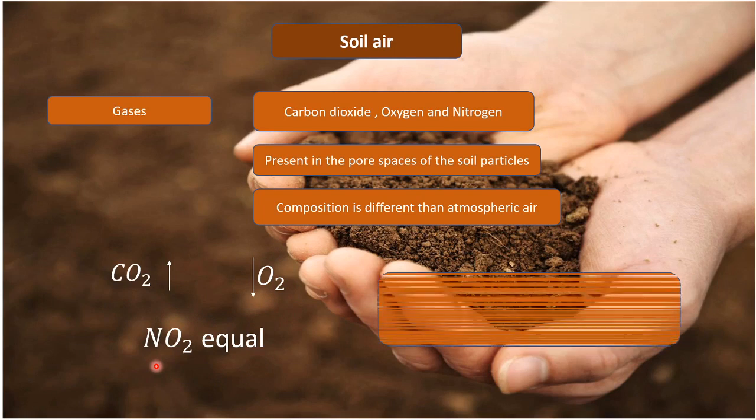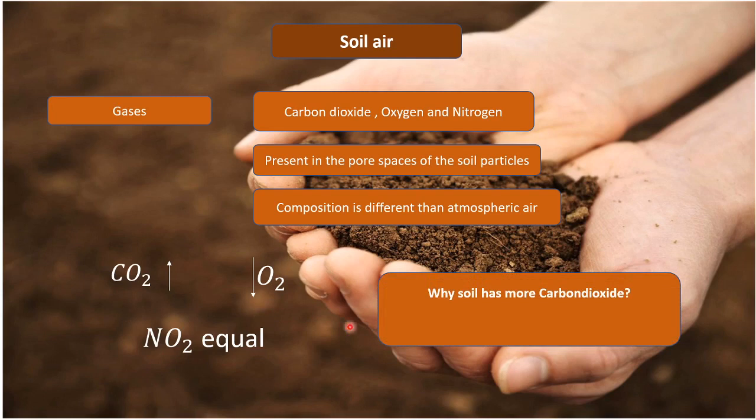Now, why does soil have more carbon dioxide? The answer lies in the respiration of plant roots and the microorganisms present in it. A large number of microorganisms are present in soil, and a huge amount of plant roots and trees are present in soil. All of these respire.